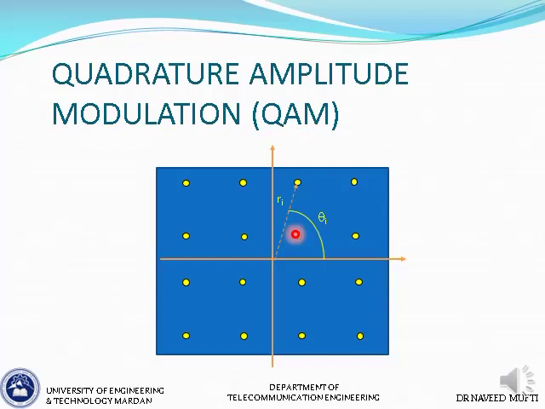And this can continue even higher, so the value of M can be higher, but as we discussed, there are advantages and disadvantages. The advantage is obviously our bit rate is increasing, but the disadvantage is that the points are coming closer together, and when these points start coming closer together, we have lesser margin for noise and fading.